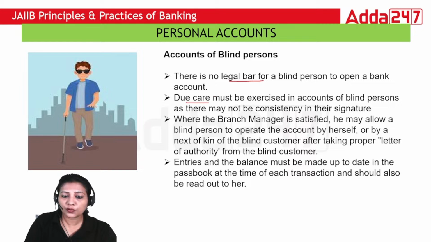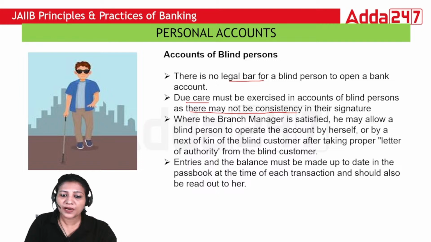Due care must be exercised in the case of a blind person, as there may not be consistency in their signature. We have to be very careful because they cannot see, so their signature may not be consistent all the time. If it is not consistent, we can take a thumb impression in that case.